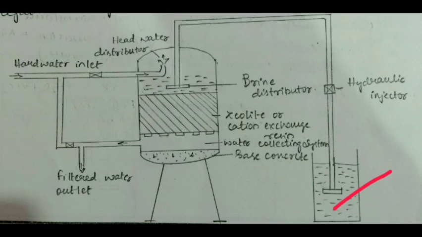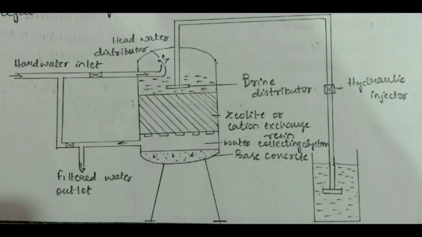And then from here, during the regeneration process, through the operation of the hydraulic injector, brine is distributed into the system, which again makes the zeolite bed ready to be used again. And the hard water which enters through the top is evenly distributed through the entire zeolite bed, and the softened water is collected through the strainers at the base.